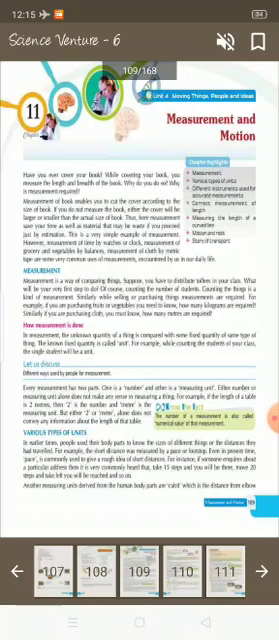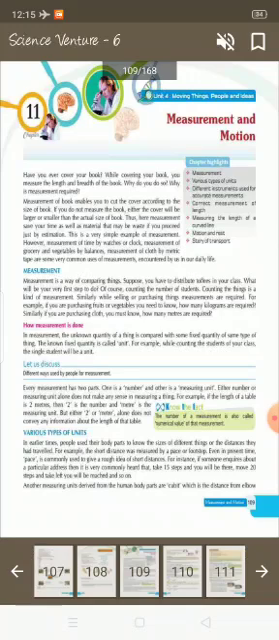If you do not measure the book, either the cover will be larger or smaller than the actual size of the book. Thus, here measurements save your time as well as material that may be wasted if you proceed just by estimation. This is a very simple example of measurement. However, measurement of time by watch or clock, measurement of grocery and vegetables by balances, measurement of cloth by metric tape are some very common uses of measurement encountered by us in our daily life.